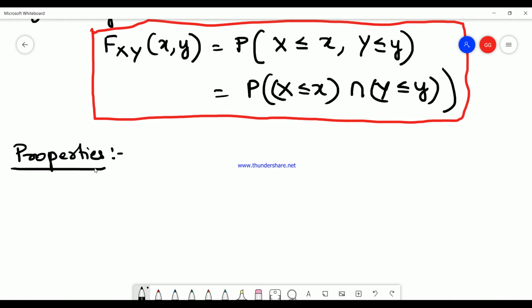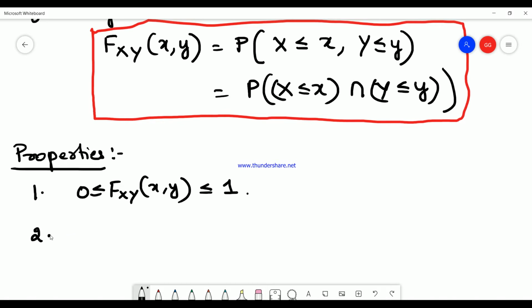Okay, let me go with the properties of the cumulative distribution function. Once we define the cumulative distribution function, as in a single random variable, the range of values of the cumulative distribution function lies between 0 and 1. Therefore, the first property is: F_XY(x, y) is greater than or equal to 0 and less than or equal to 1.